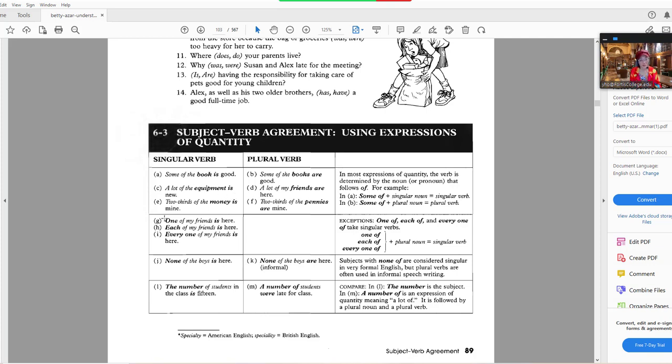Okay, so whenever you use one of, each of, every one of, that's just like with indefinite pronouns, every man, woman, and child is. So every time you have each, every, one of, each of, every one of, everyone, everything, everybody, somebody, something, nobody, nothing, all those indefinite pronouns all take a singular verb, and it makes it a singular subject.